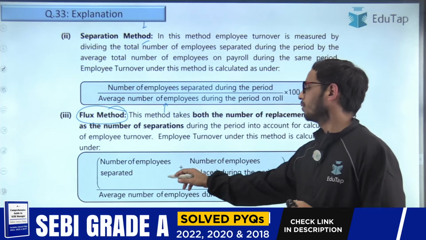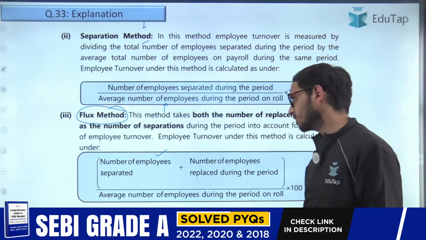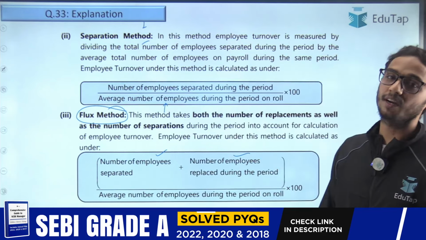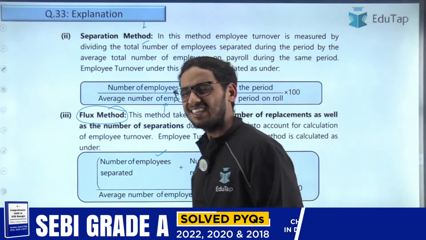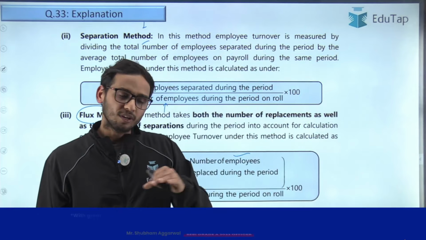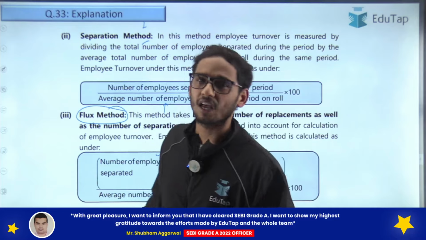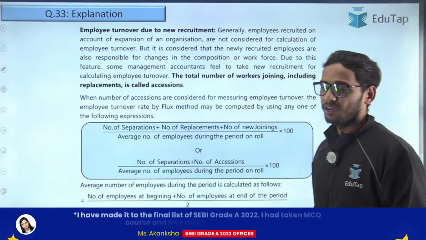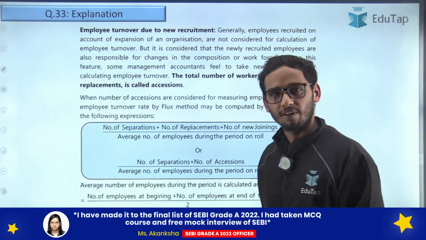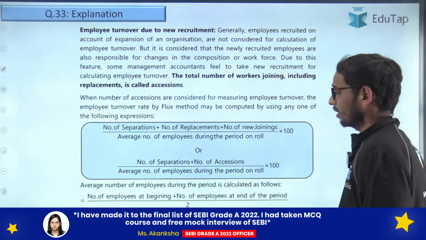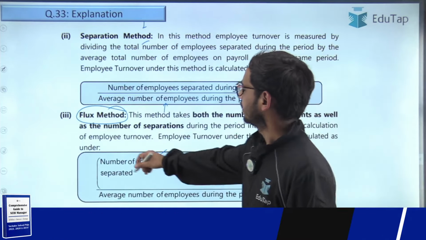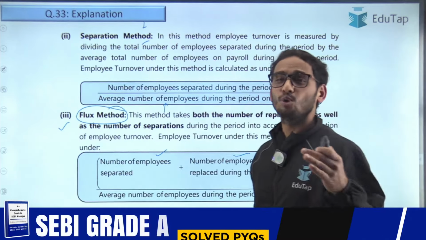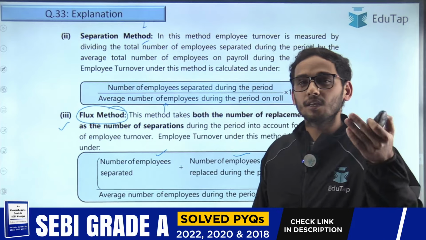So in this method, number of employees separated plus number of employees replaced during the period, you are going to divide it by the average number of people during the period. And how are you going to calculate this average number during the period? Very easy. Opening employees plus closing employees divided by 2, right?